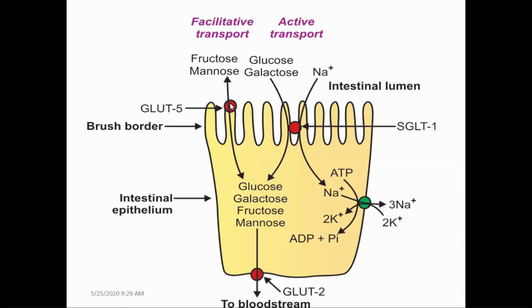The pong conformation is always towards the higher concentration. Here, fructose and mannose are at higher concentration, so the transporter protein exists in the pong conformation. During the pong conformation, these molecules bind.